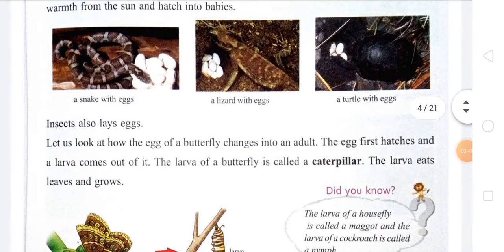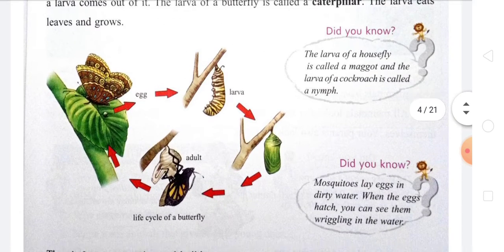The larva eats leaves and grows. You can see here the life cycle of a butterfly: the egg turns into the larva, that is the caterpillar, which eats leaves and then grows into the adult.